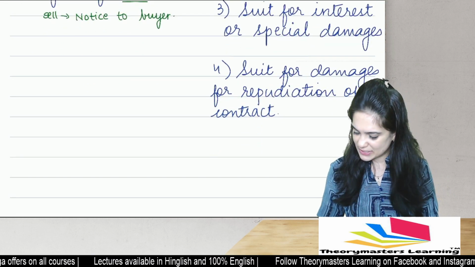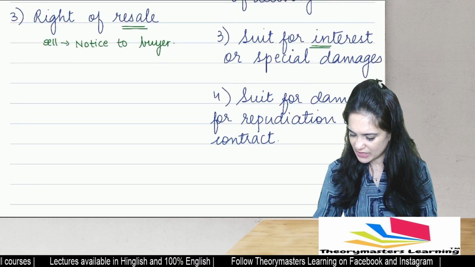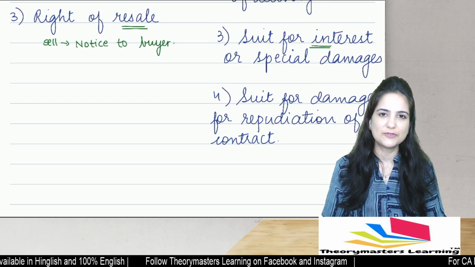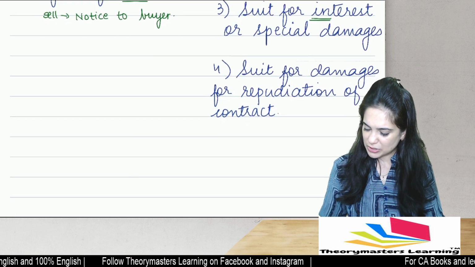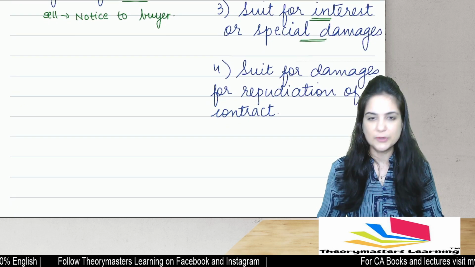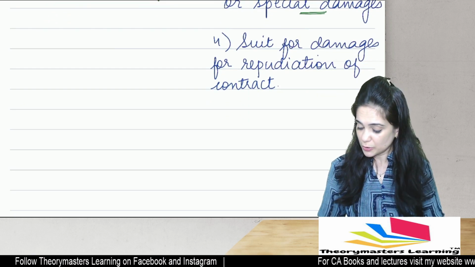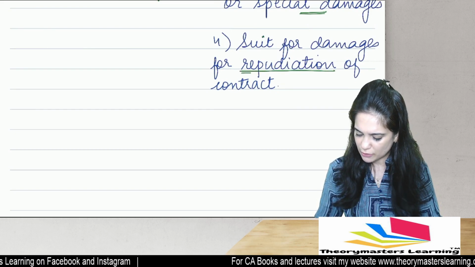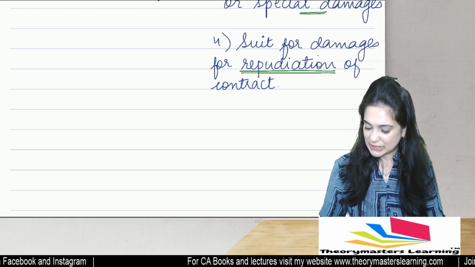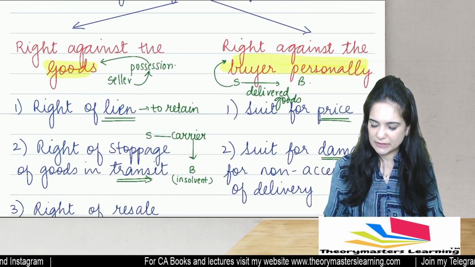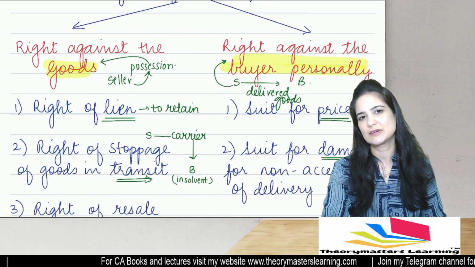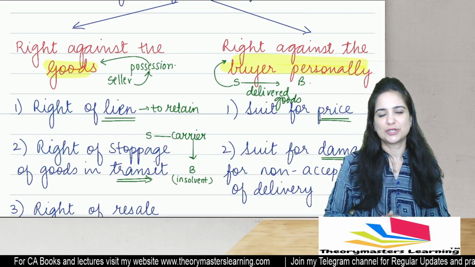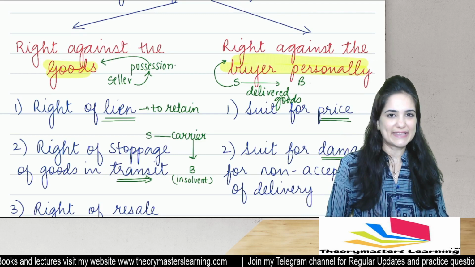Suit for interest or special damages, yes, if there's some agreement that you will now have to pay money along with interest, or special damages if the special circumstances were communicated to the buyer. You can also file a suit for damages for repudiation, that is cancellation of contract. So these are the rights available to the unpaid seller against the buyer personally. So students, this is an overall picture of what we are going to study in the Sale of Goods Act.